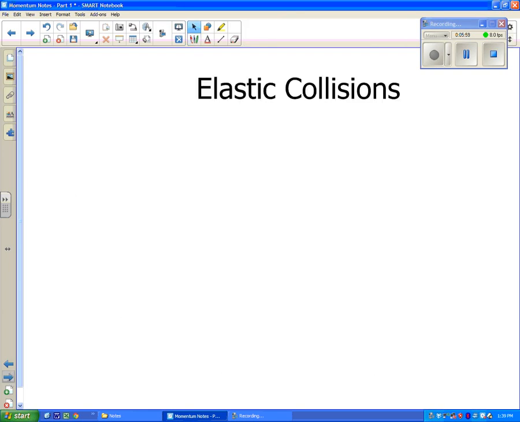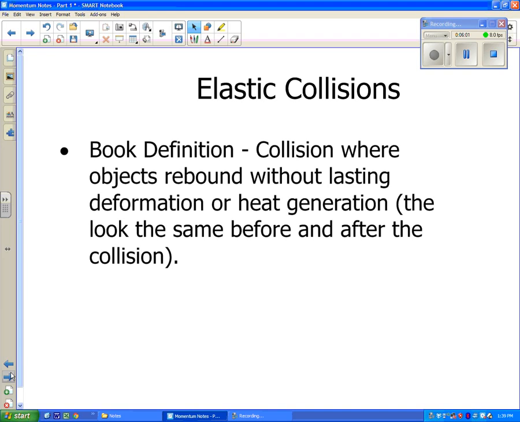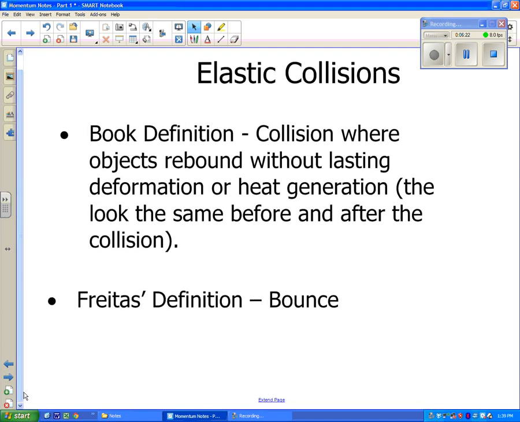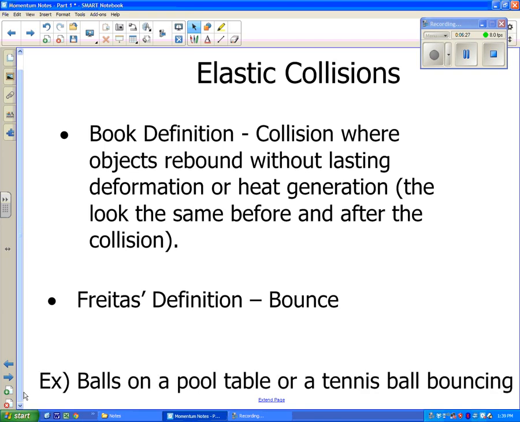All right, elastic collisions. The book said it's collisions where objects rebound without lasting deformation or heat generation. So the objects bounce and they're not deformed. All the energy is going into bouncing them back up. My one-word definition is bounce. And examples we said were balls on a pool table, tennis balls bouncing.